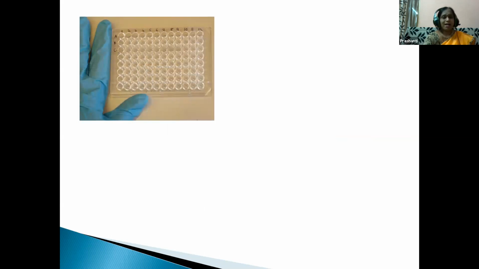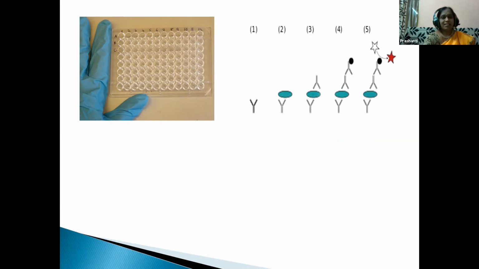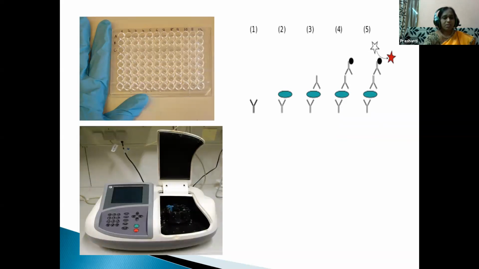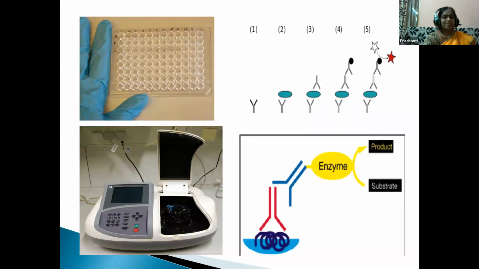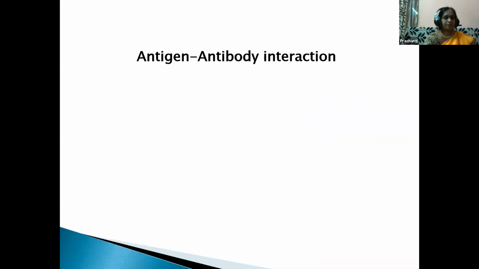Then what are the requirements in the ELISA? That is a microtiter plate, a specific antigen, antibody, a spectrophotometer or a colorimeter, and it requires an enzyme and a substrate added to it. So these are the various requirements for doing the ELISA test.